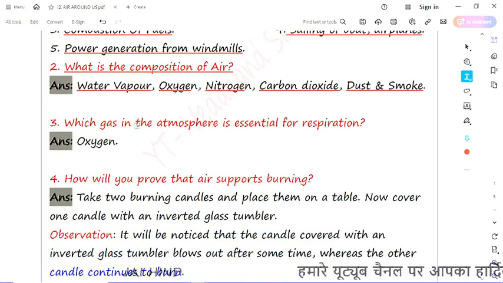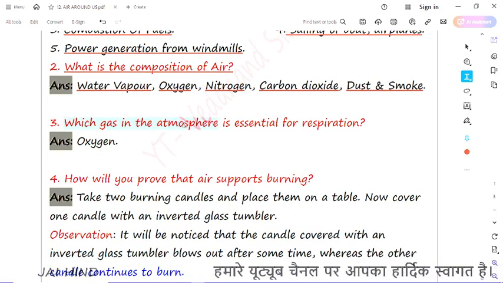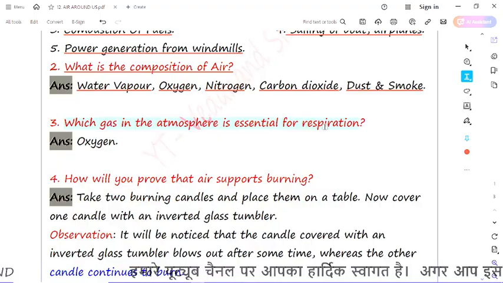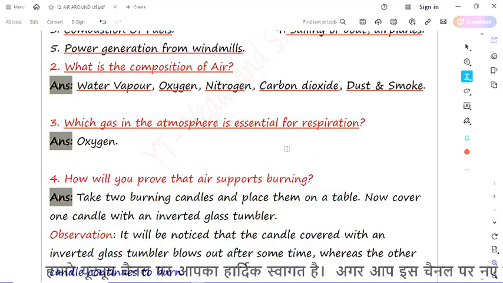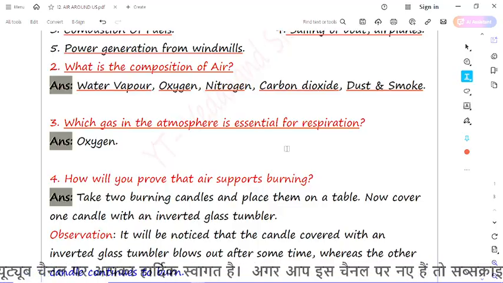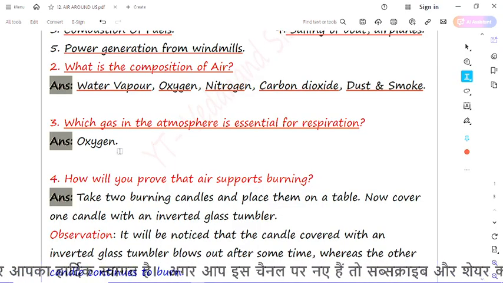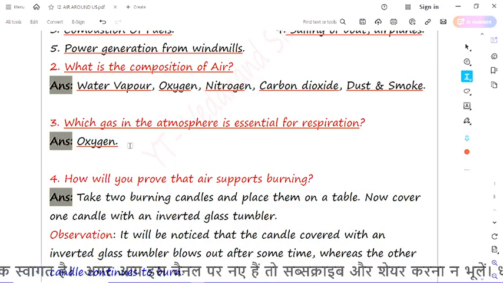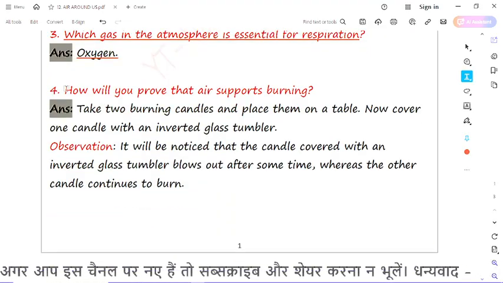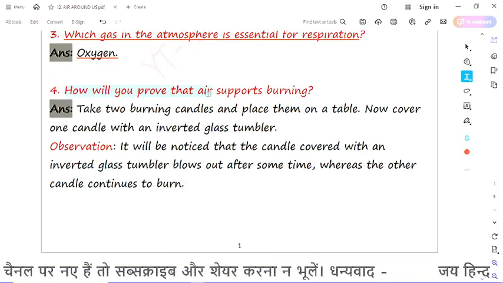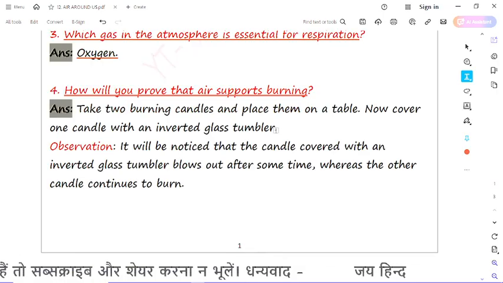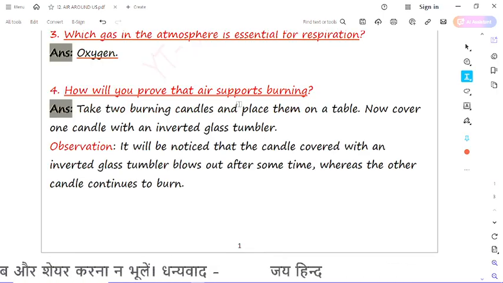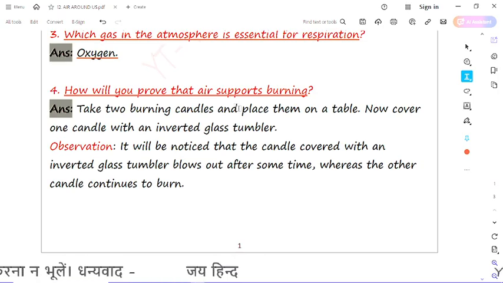Now question number three is: which gas in the atmosphere is essential for respiration? The question is asking which gas is necessary for respiration, means breathing. Its answer is oxygen. Now the question number four is: how will you prove that air supports burning, means how would you show that air helps in combustion?